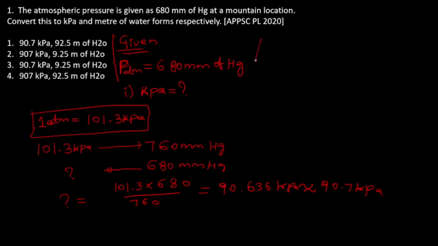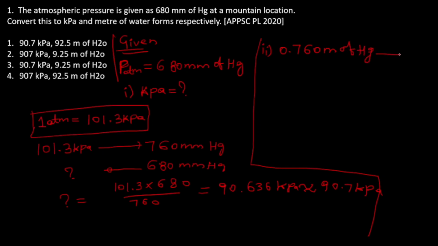Let's try to solve the second part of the question. Asking to convert this 680 mm of Hg into meter of water. So for the second part of the question, we know that 0.760 meter of mercury is equal to 10.3 meter of water.